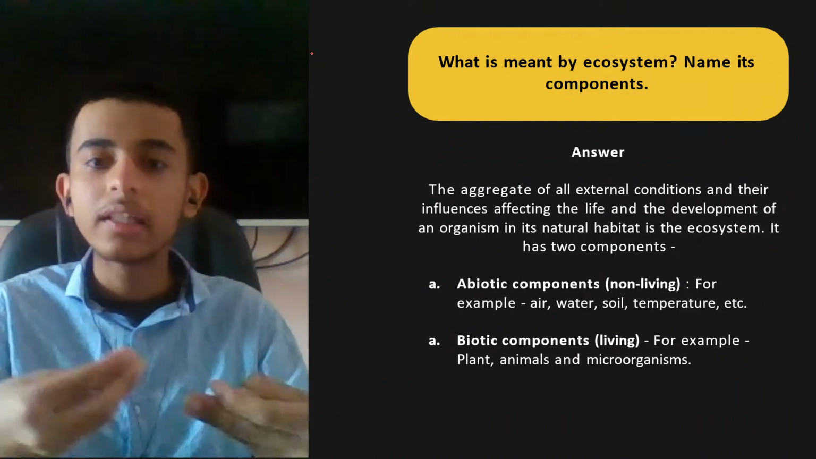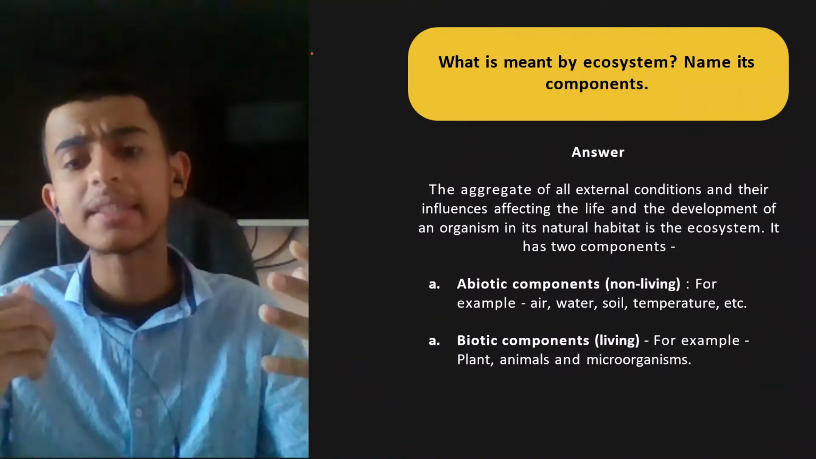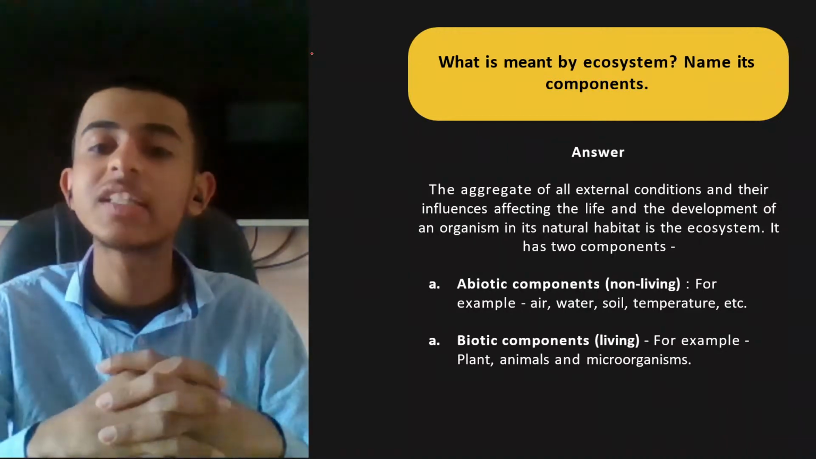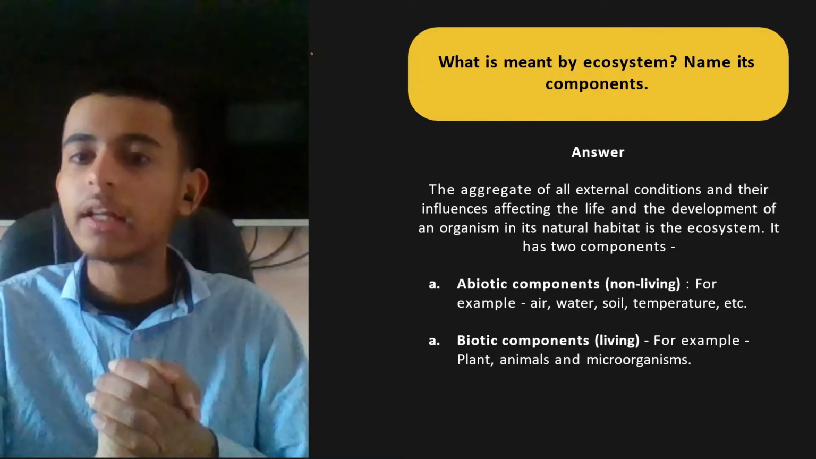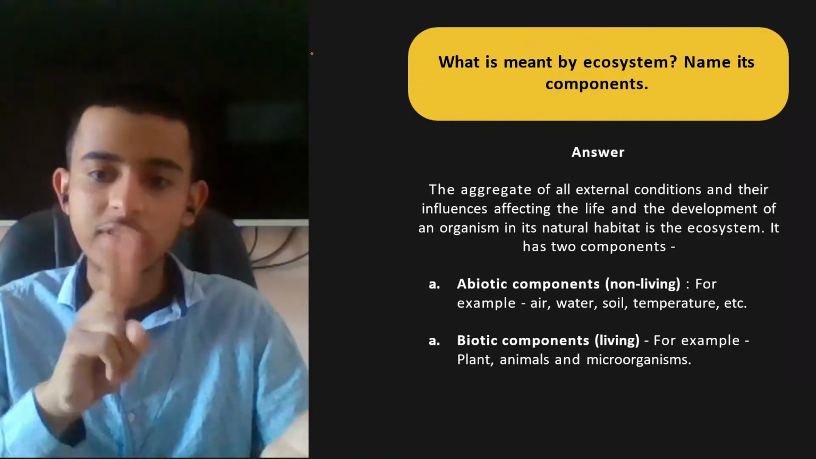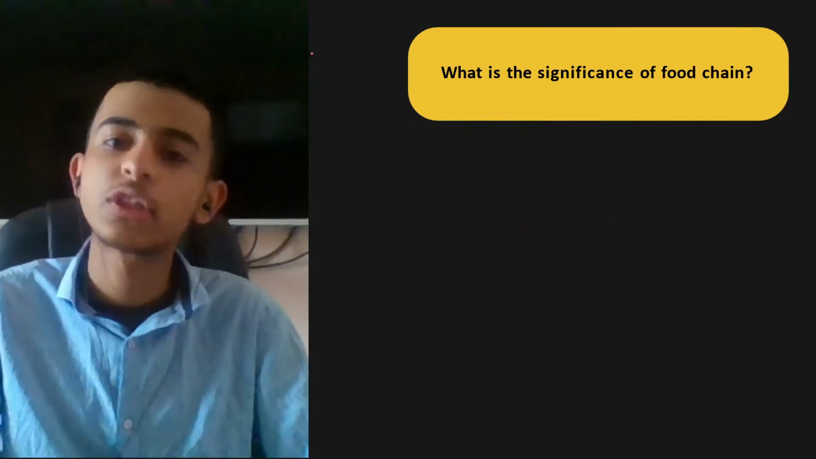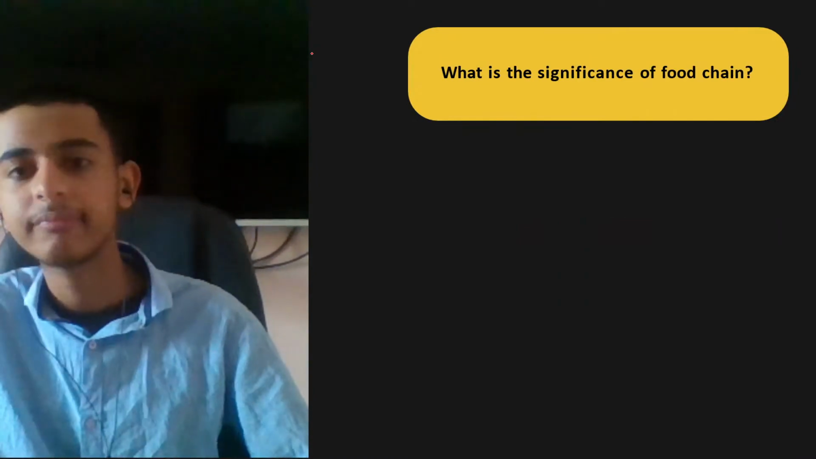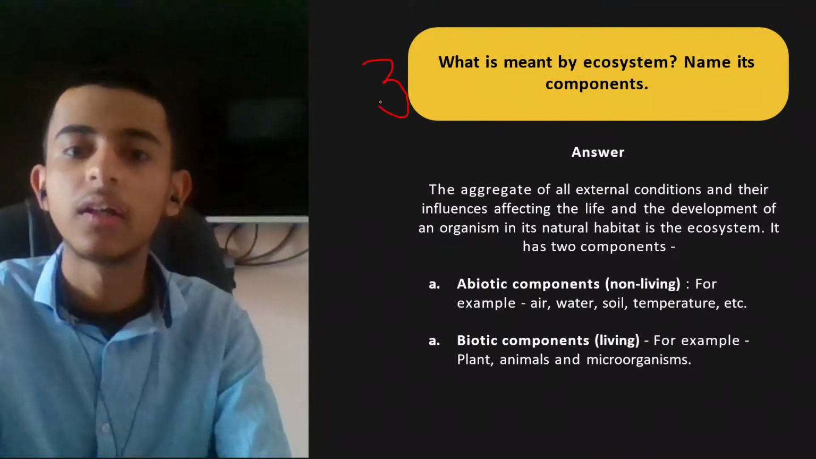It is basically the aggregate, the sum of all the external conditions and their influences affecting the life and development of any organism, any living being. And the components: abiotic, biotic. I've told you, you can write the example pretty easily. Significance of food chain. Do it. This was of 3 marks basically.